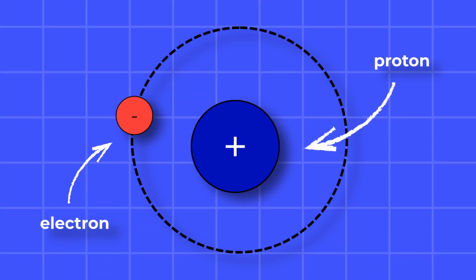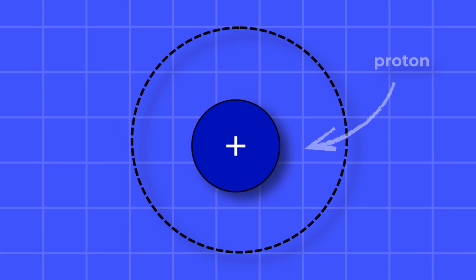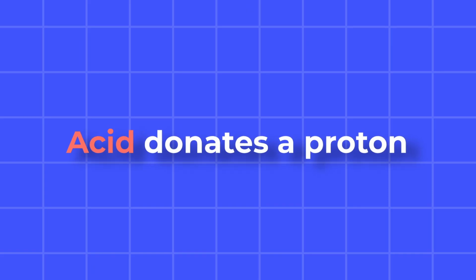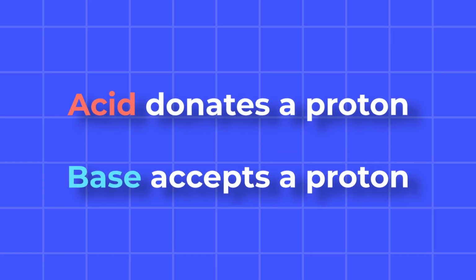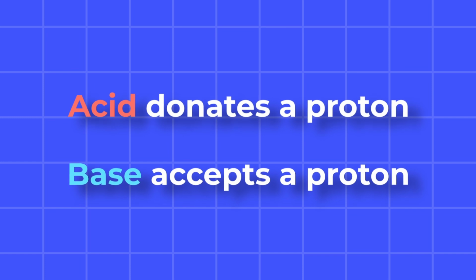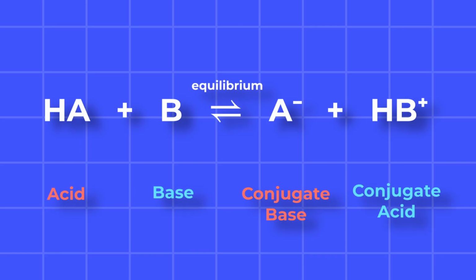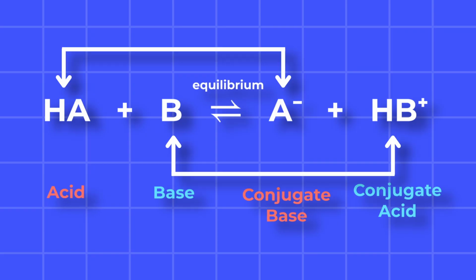First, the big idea. A proton is essentially a bare hydrogen nucleus. In the Bronsted-Lowry model, an acid is any species that donates a proton, and a base is any species that accepts a proton. Here is the model in one line. A generic acid, written HA, transfers a proton to a base, B. The products are A-, the conjugate base of the acid, and HB+, the conjugate acid of the base. These pairs are linked by the ability to give or take back a proton.